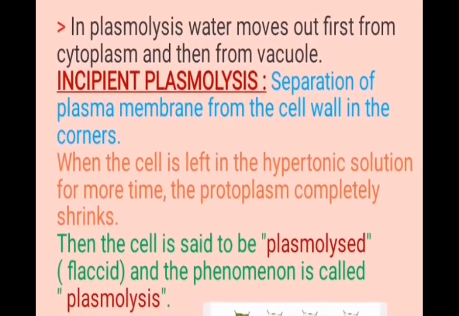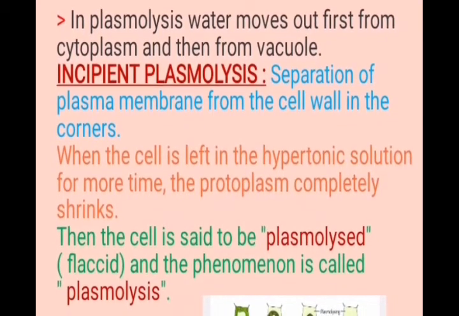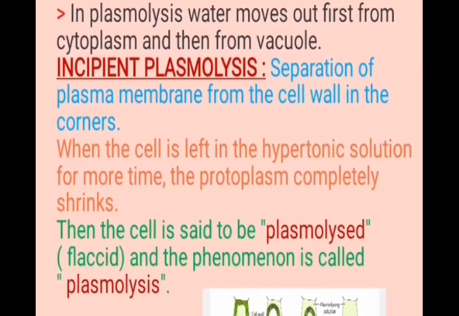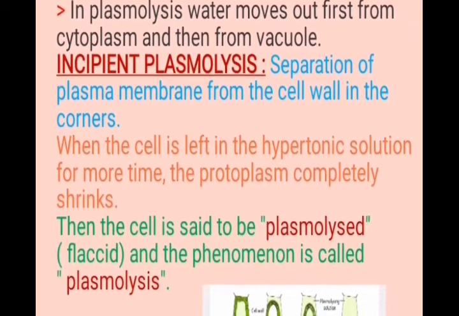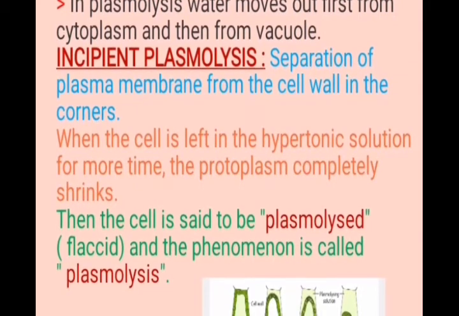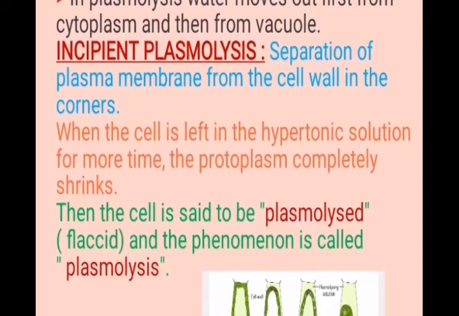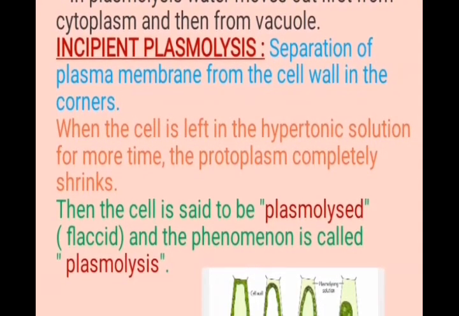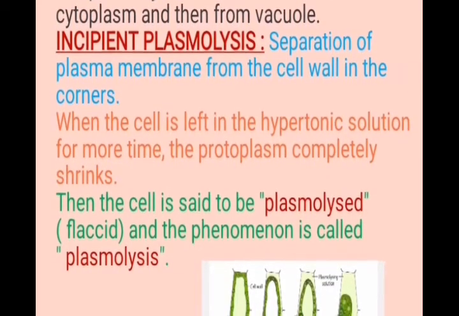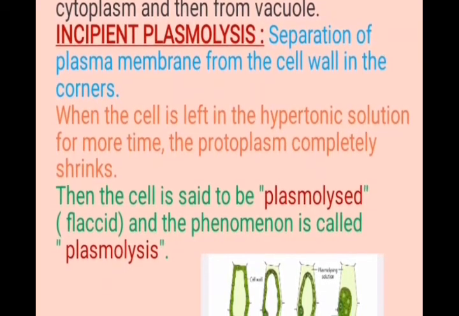So we have to know what is incipient plasmolysis. Incipient plasmolysis means separation of plasma membrane from the cell walls in the corners. When the cell is left in the hypertonic solution for more time, the protoplasm completely shrinks. Then the cell is said to be plasmolyzed or flaccid, and this phenomenon is called plasmolysis.